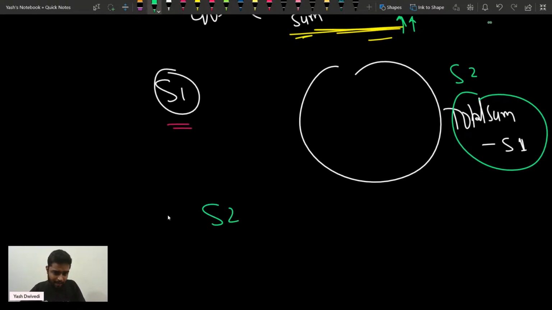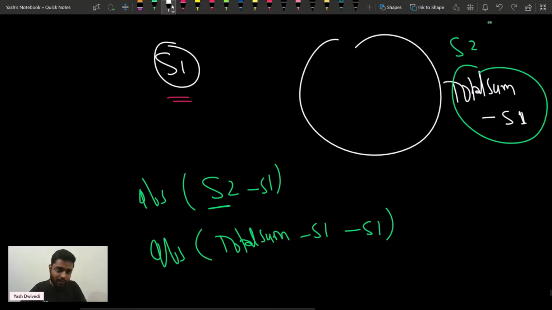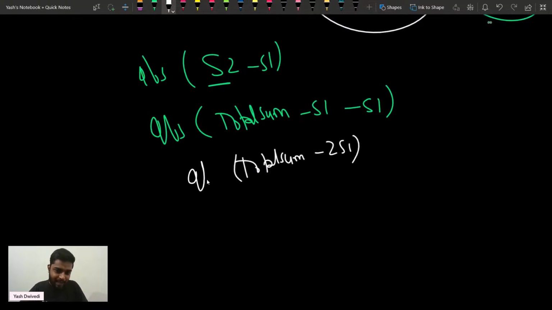So the absolute value of s2 minus s1 is going to be what? It is going to be the absolute of s2, and s2 is nothing but total sum minus s1, minus s1 again. So that is going to be nothing but total sum minus 2 times s1. Okay, and I need to take the absolute value of this.